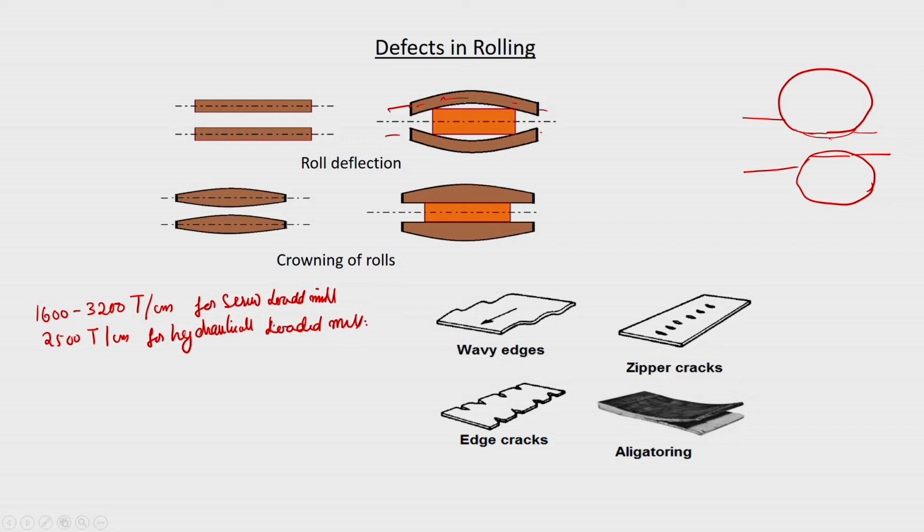So, if you know that, then to obtain a desired roll thickness, we can do the adjustment.